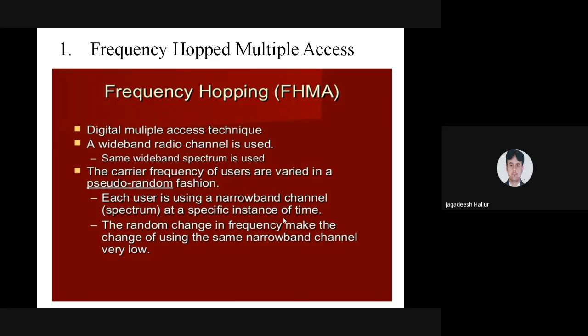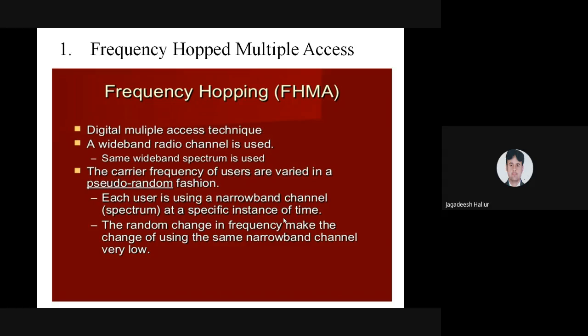The carrier frequency of the user is varied in a pseudo-random manner. Each user is using a narrowband channel at a specific instant of time.